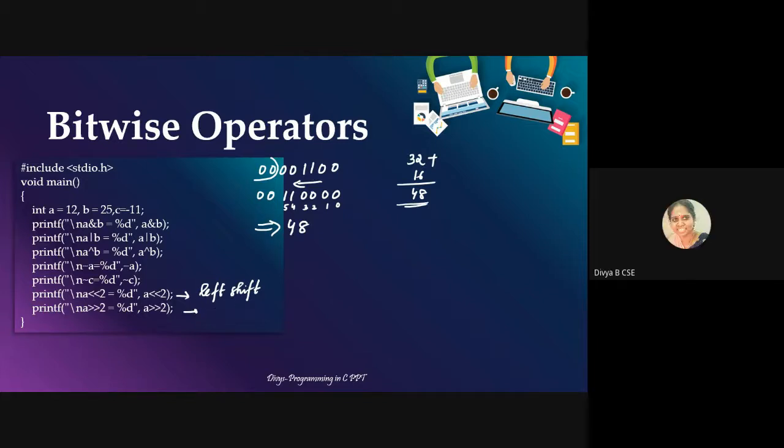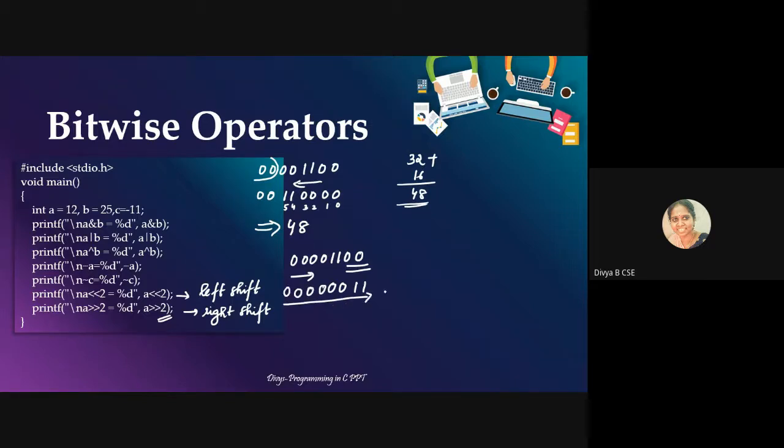Okay, so to the right shift, if I am doing it to the right, you'll do the opposite. That is, you'll have 0, 0, 0, 0, 1, 1, 0, 0. If I move it to the right, I have given it here 2 bits. That is why I have to shift it 2 bits to the right. So 2 bits to the right means this will move out. So I'll have 1, 1, then I'll have 1, 2, 3, 4, 5, 6. So this is 8 bits.